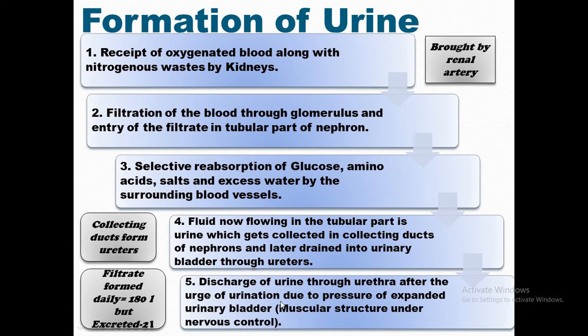Dear students, the fact to be noted over here is that the amount of filtrate formed daily in our urinary system is more than 180 liters. Yes, more than 180 liters, but excretion takes place of only 2 liters per day. This data is per day, right? So why is it so? Because of the continuous process of reabsorption and filtration.